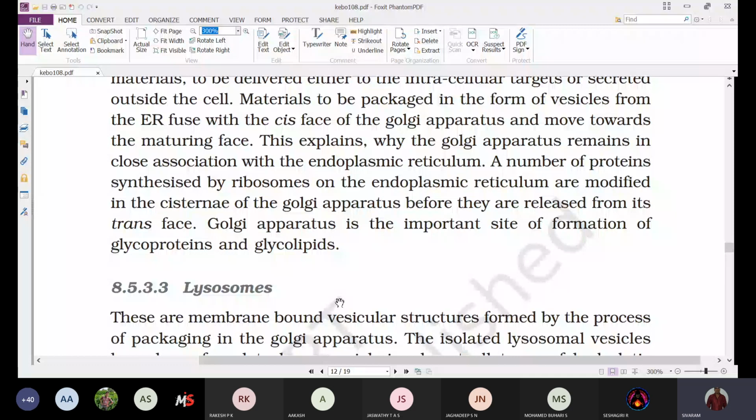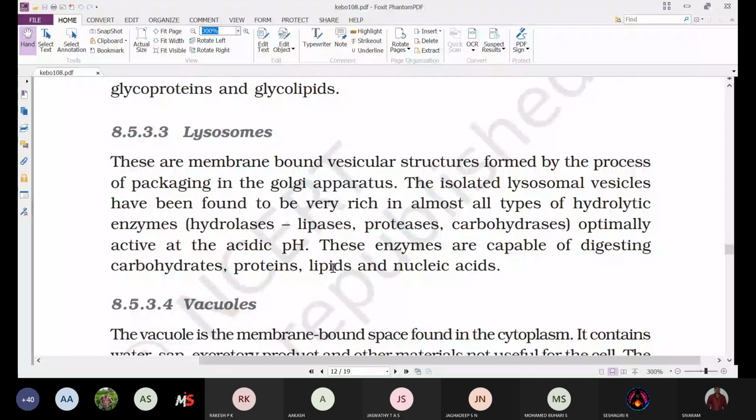That is about the Golgi complex. Anybody is having any doubt regarding the Golgi complex? No, sir. Okay.